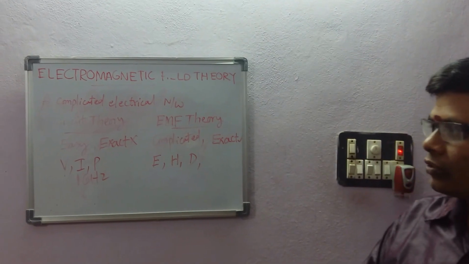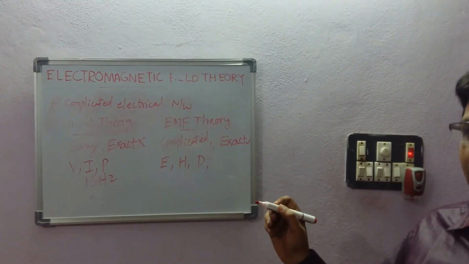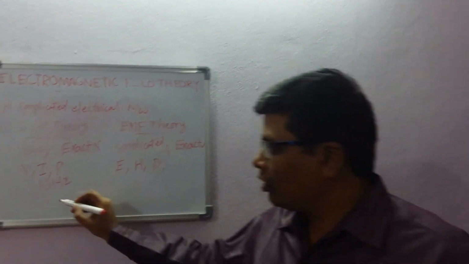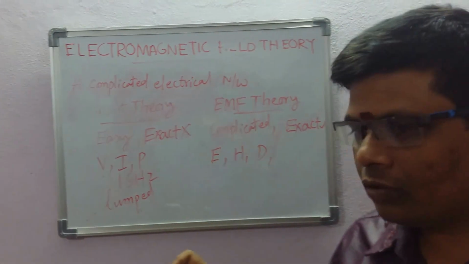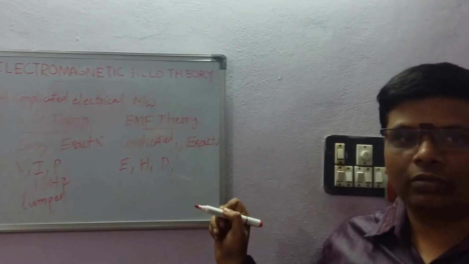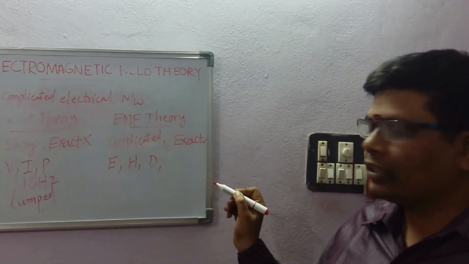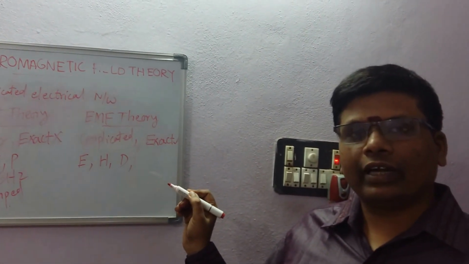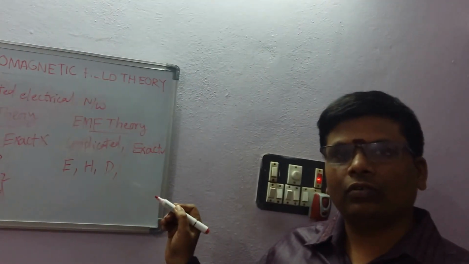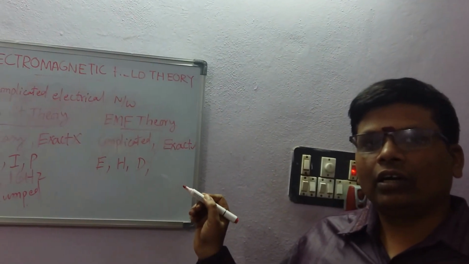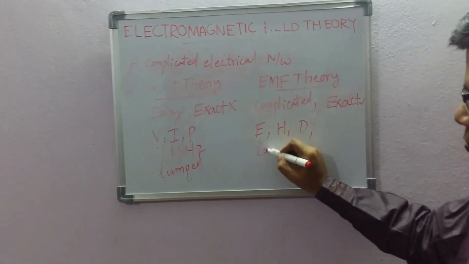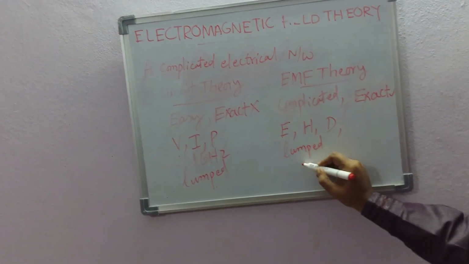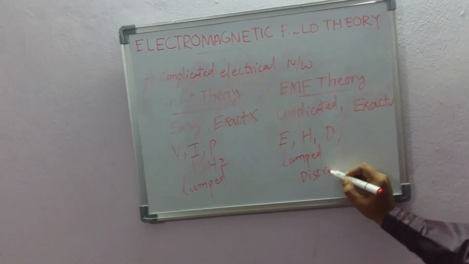And circuit theory approach is applicable to networks consisting of lumped elements, not applicable to distributed elements. But field theory approach is applicable to networks consisting of lumped as well as distributed elements.